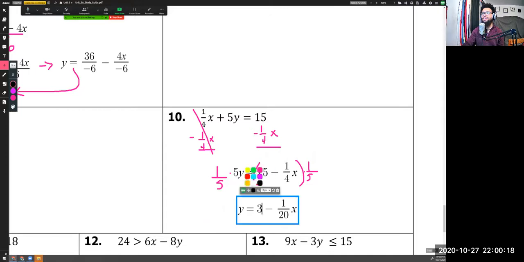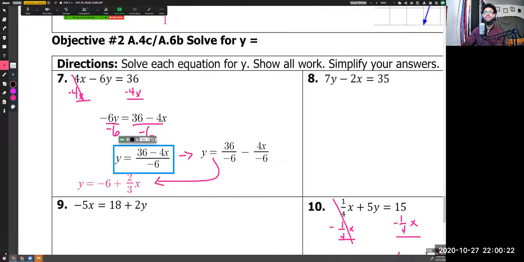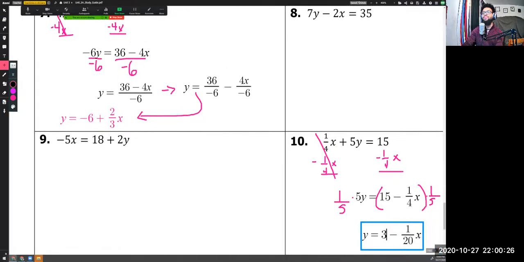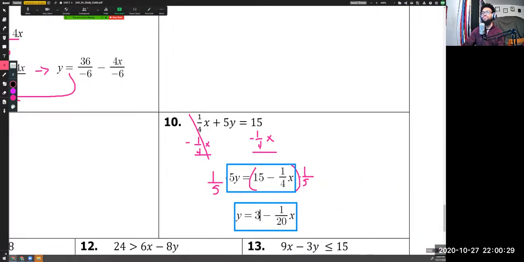So sometimes doing it this way may be a bit simpler than doing it the way we did in number 9, where we divided and then had to go through the process of simplifying. With the way we did number 10, we don't have any simplifying left to do. All right, so if either of those two methods confused you, come to the Zoom chat, ask for help.